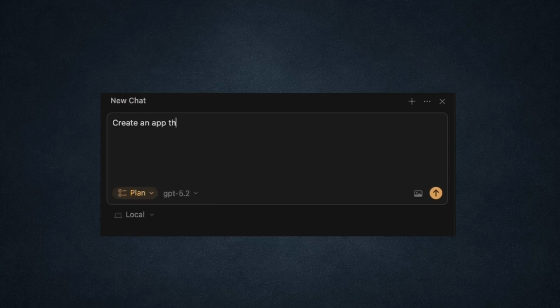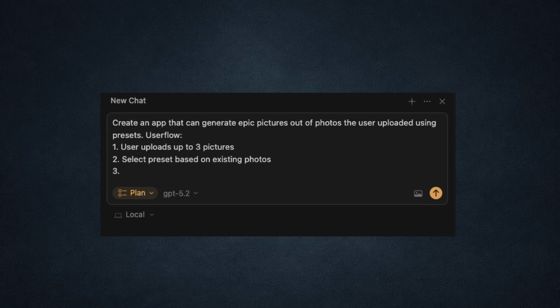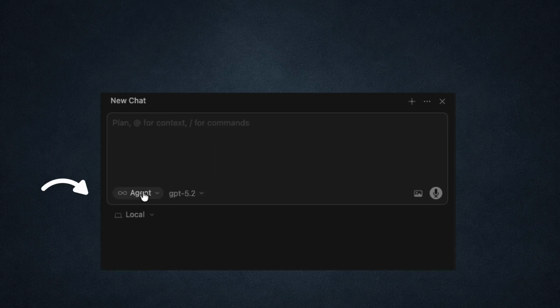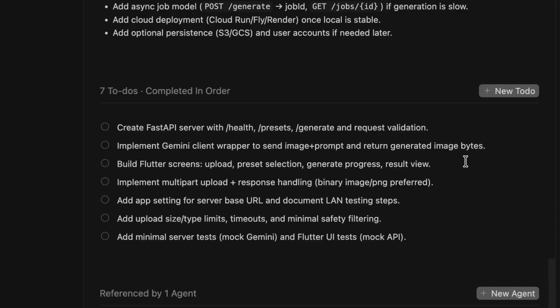Let's enter the first prompt into Cursor AI. I describe roughly what my app should be doing from a user perspective, and I made sure to include some details about the technology, because otherwise AI is going to use whatever it feels like. Planning mode helps us to adjust what AI is going to code before it's even coding. It will create a list of tasks that can be removed or adjusted. That way we can use as few tokens as possible and keep the cost low.